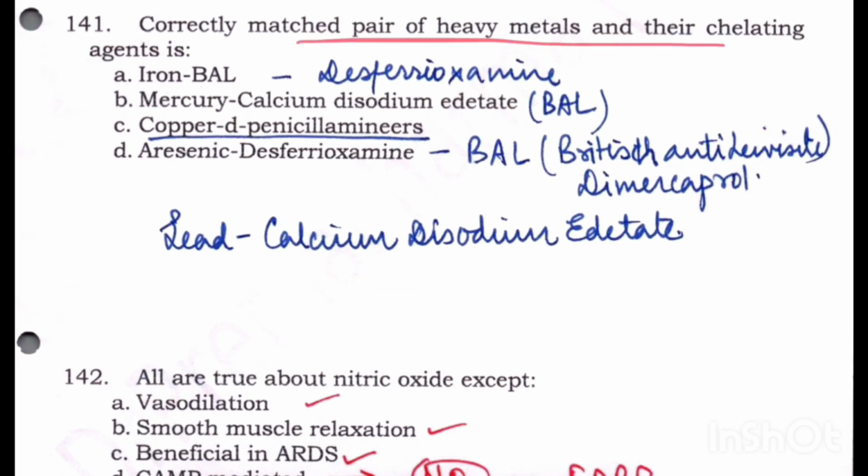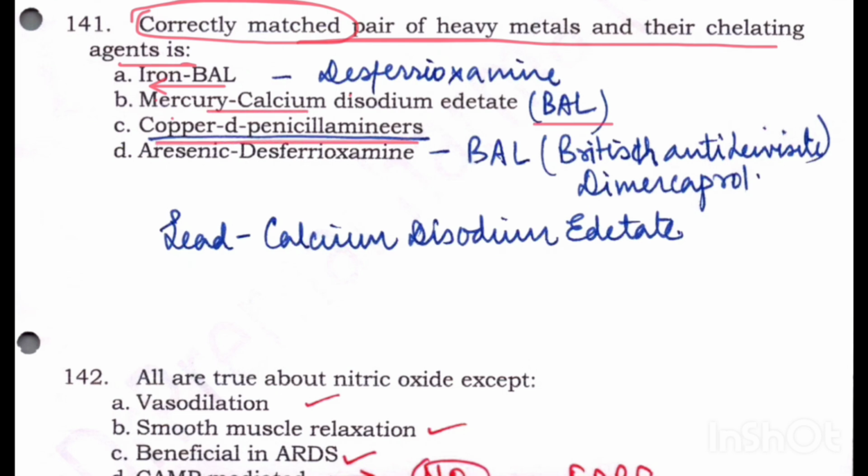Correctly matched pair of heavy metals and their chelating agents is. Heavy metals and chelating agents पर भी बहुत questions आते हैं. Iron with BAL, so this is wrong. They are asking which is the correct match. Iron का antidote होता है desferrioxamine. Mercury का antidote होता है BAL. So this is also wrong.